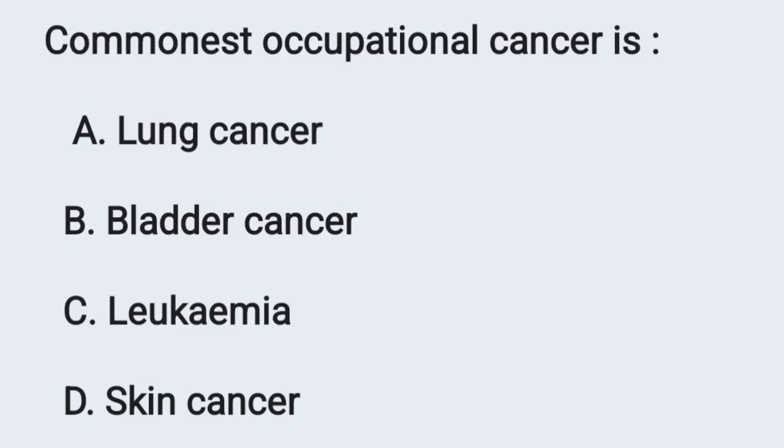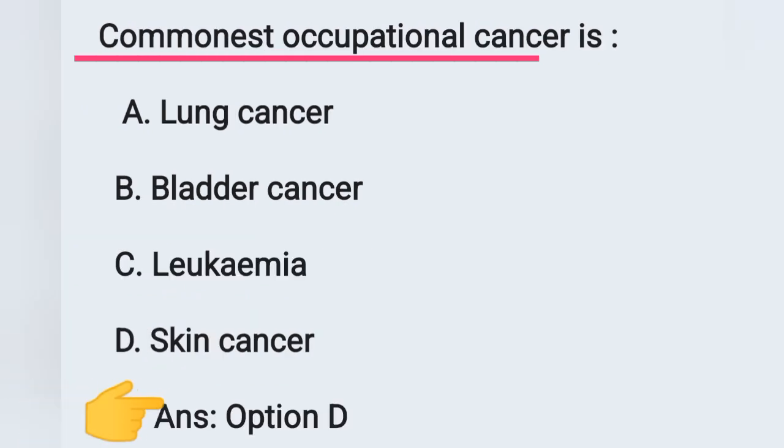Friends, in the previous video we discussed questions from community health nursing. We can continue community health nursing questions. Today's first question: commonest occupational cancer is? Option A lung cancer, option B bladder cancer, option C leukemia, option D skin cancer. This is one of the previous year questions. Which is the commonest occupational cancer? It is skin cancer. Option D is the correct answer.